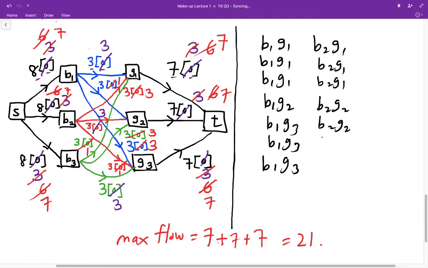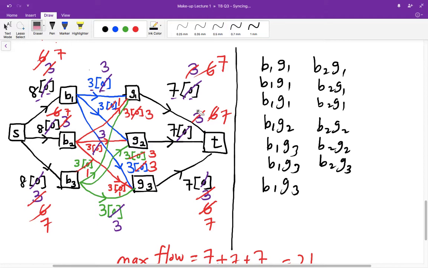So this is listed 3 times as well. Sorry, this should be 2. And another pair for B2 will be B2 and G3, which will be listed once, right? Because the flow is 1 over there.